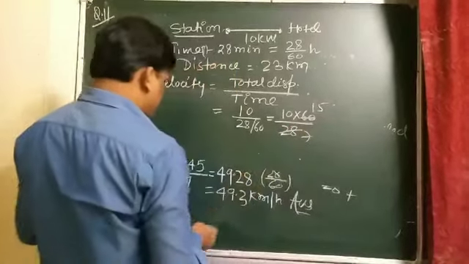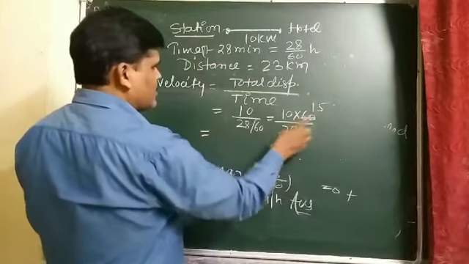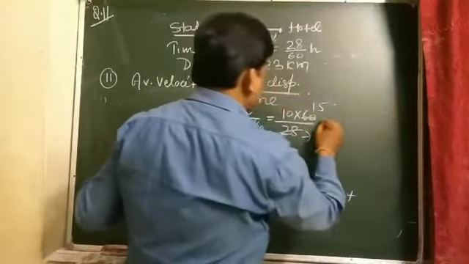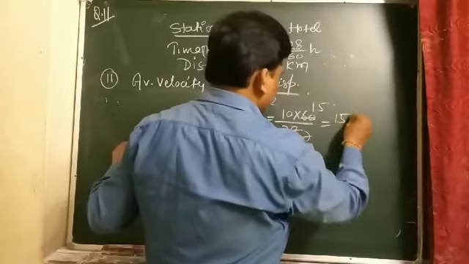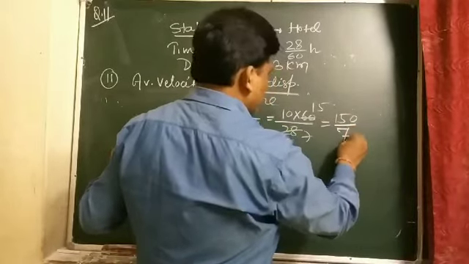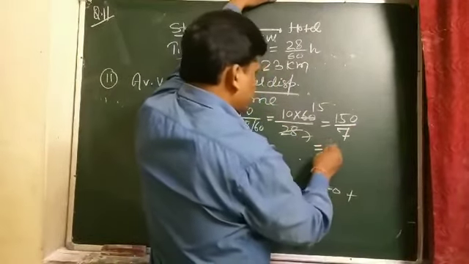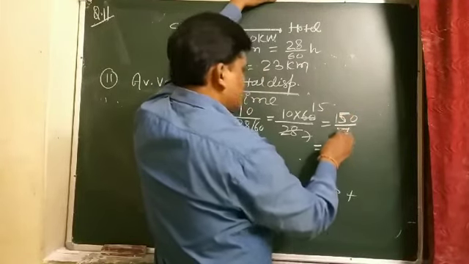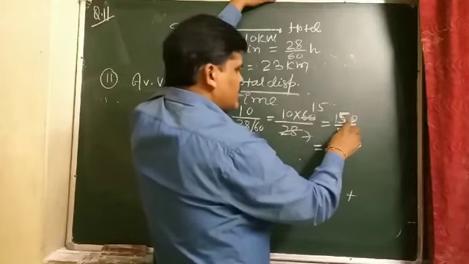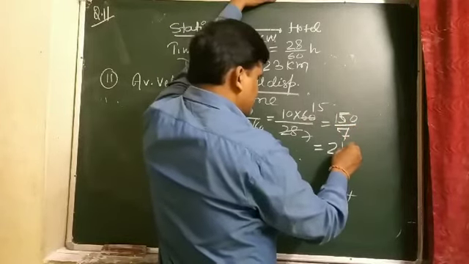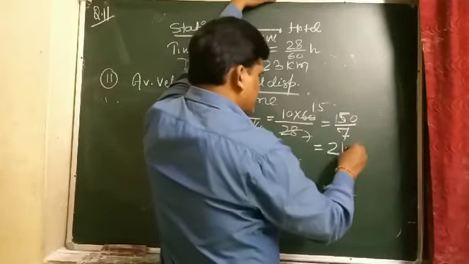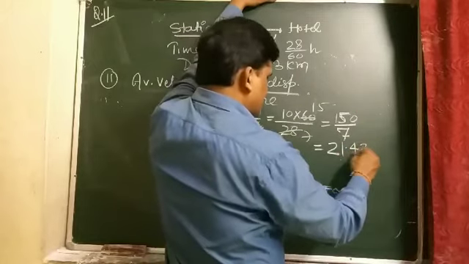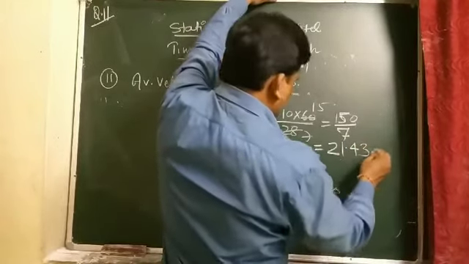So it can be written as 150 by 7. After solving 150 by 7, this is the average velocity.